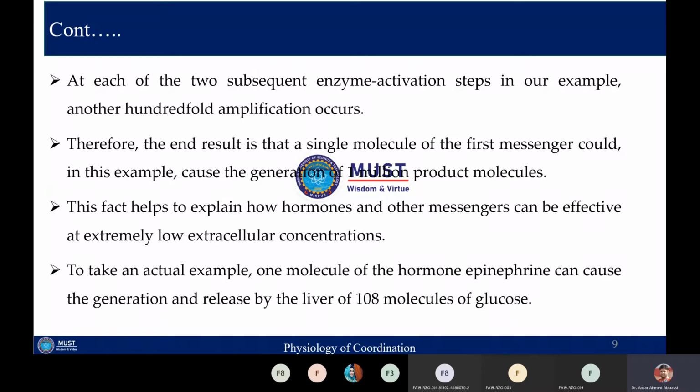For example, if we take an actual example, one molecule of the hormone epinephrine can cause the generation and release by the liver of 10^8 molecules of glucose. So a single molecule of epinephrine, which is behaving as a hormone or neurotransmitter, will result in generation of 10^8 molecules of glucose from the liver cell.